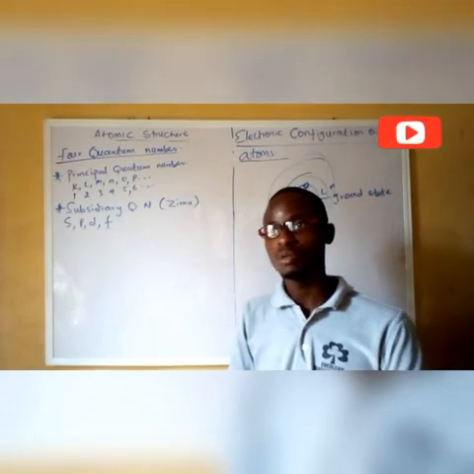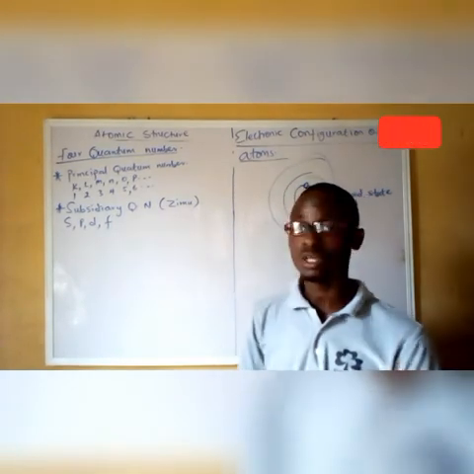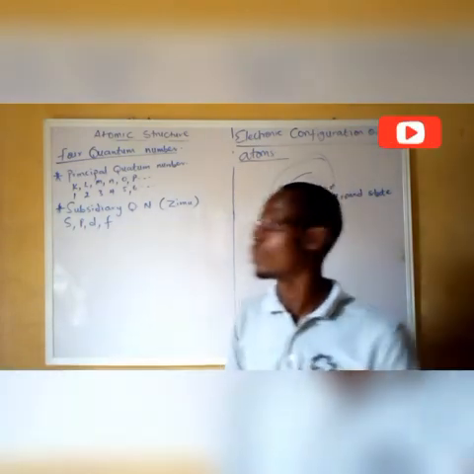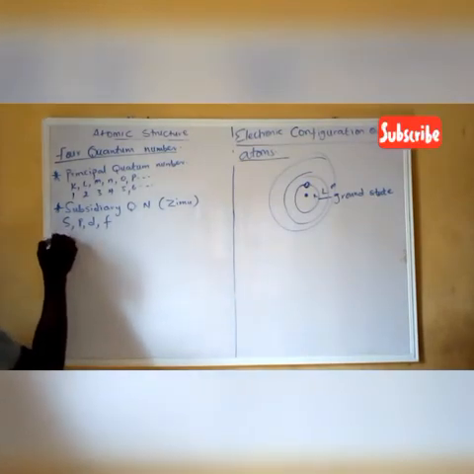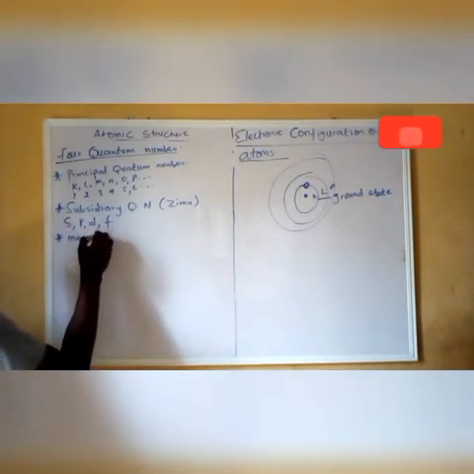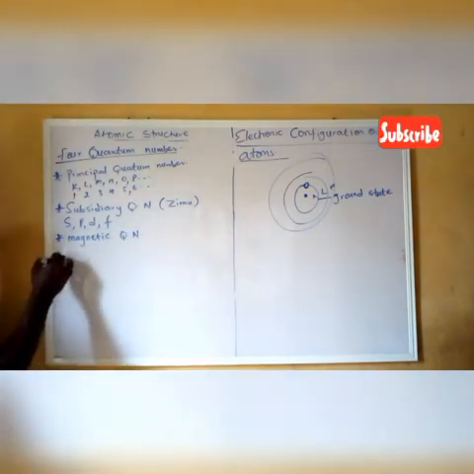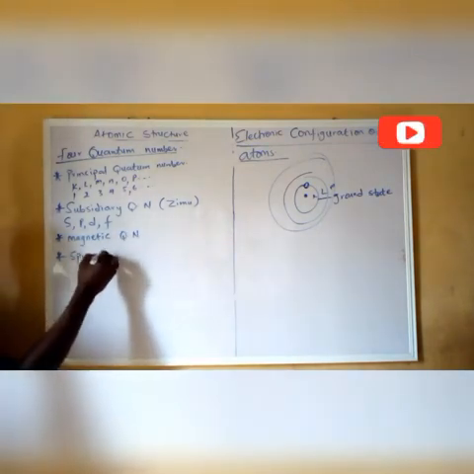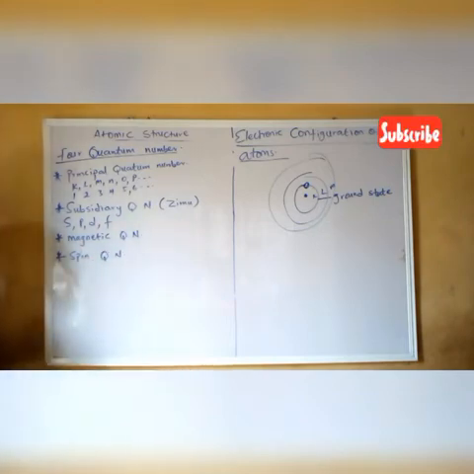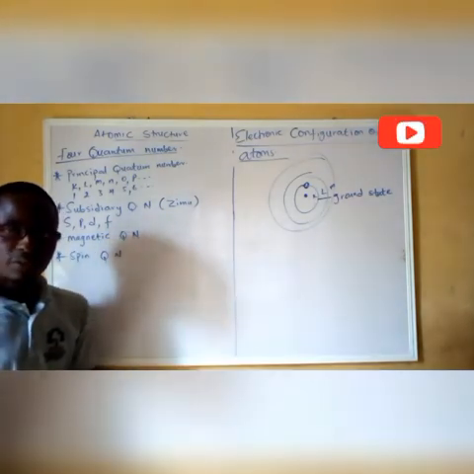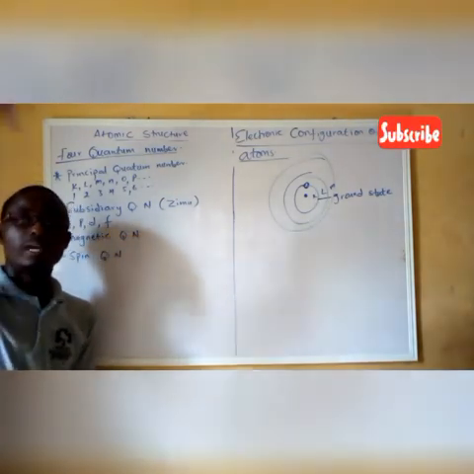The quantum number that tells us the number of orbitals present in the subshell is what we call the magnetic quantum number. And we have the spin quantum number. In order not to cause confusion, what I'm trying to say in essence is that the principal quantum number represents the shell energy level, starting from the lower one, the ground state, to the higher ones.